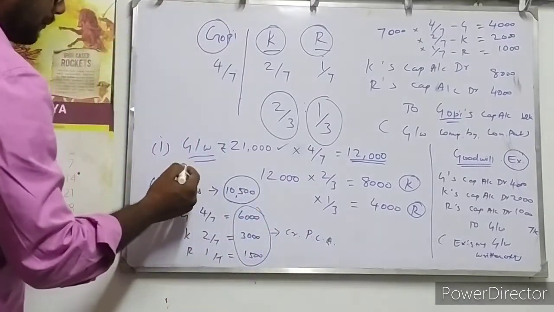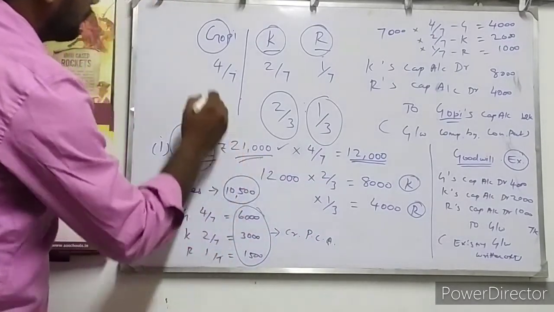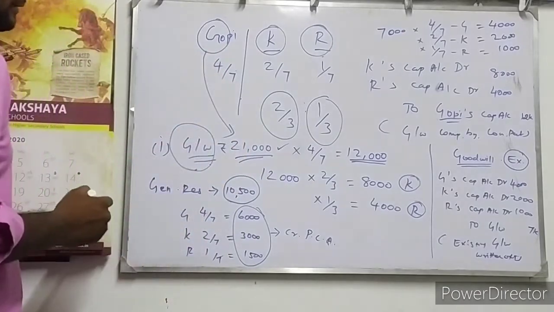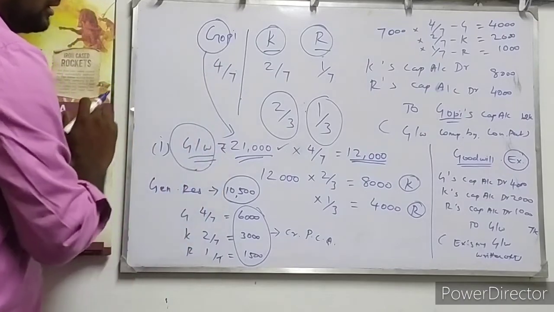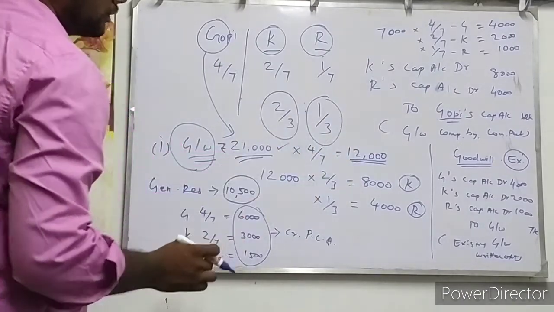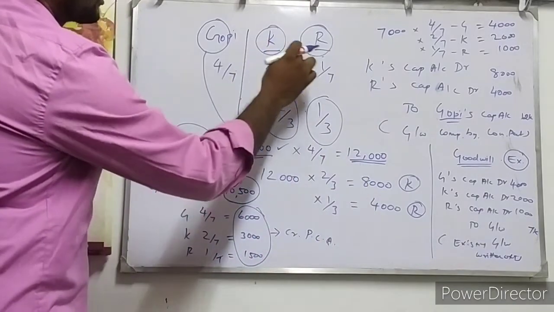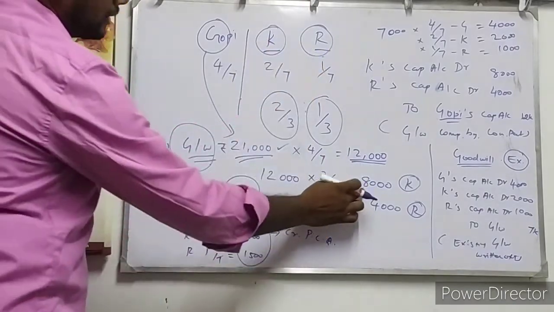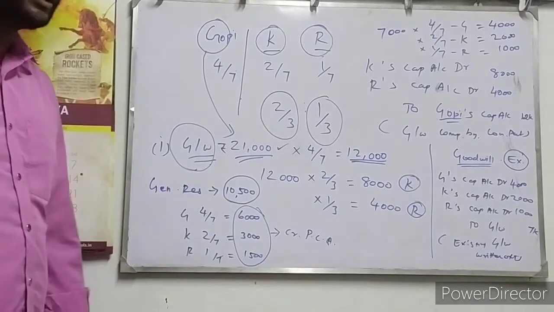And new goodwill, when he is retiring that day, new goodwill is 21,000. The retiring partner should be compensated by that goodwill money. These 12,000 rupees should be compensated by partners Kishan and Ram, 8,000 and 4,000. We discussed already. So these are the informations they have given.